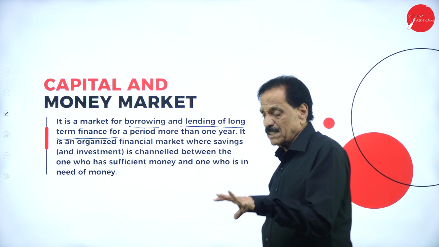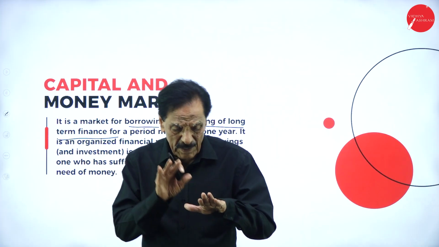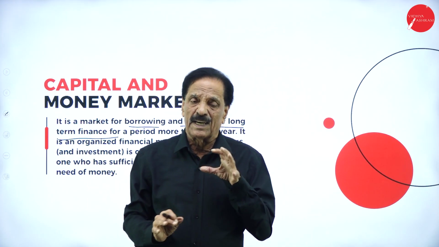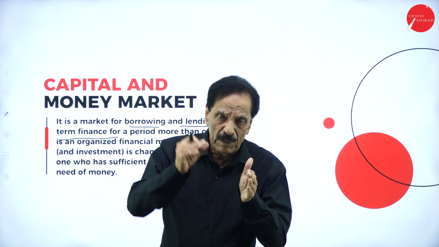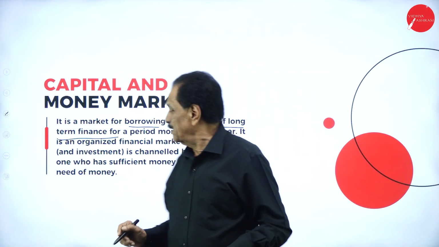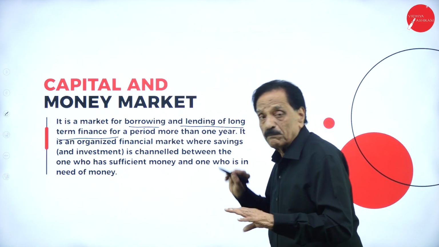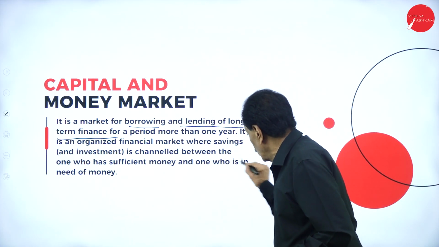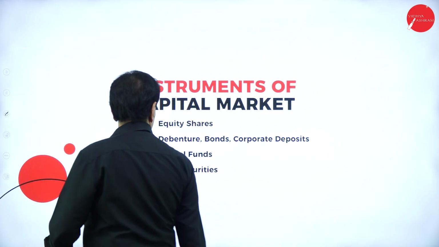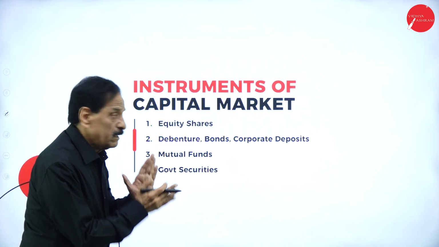Somebody has certain money, somebody wants to invest it. The man who wants to invest will give to the needy, the man who is in need of money. Instruments of capital market: which are the instruments?